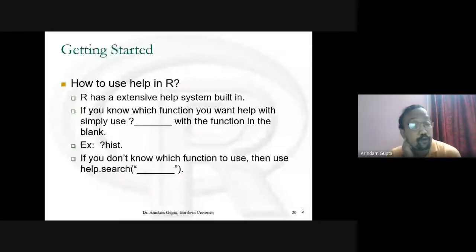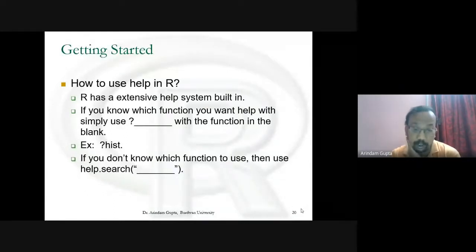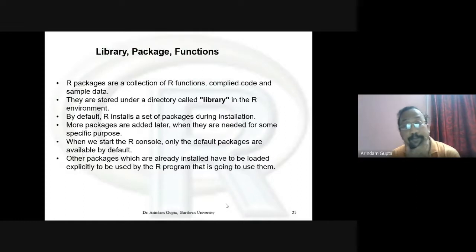Now, if we do not know which function to use, then use help.search within bracket within inverted comma the text of. Other options are always the Google search engine. You can type your question or maybe the function name in Google search, and then you get the actual function for doing that statistical technique.